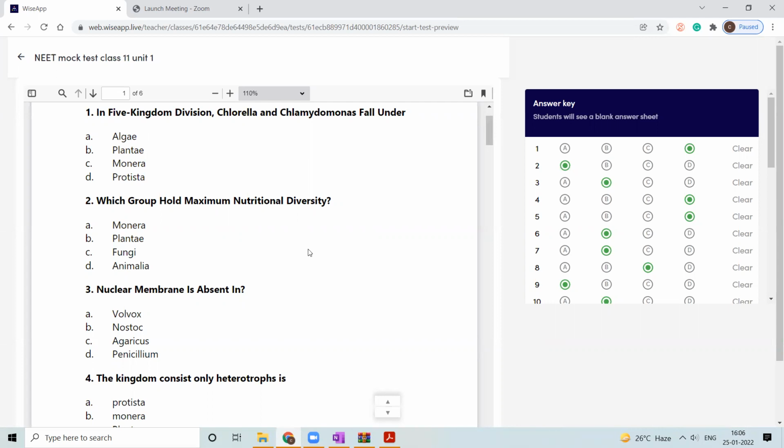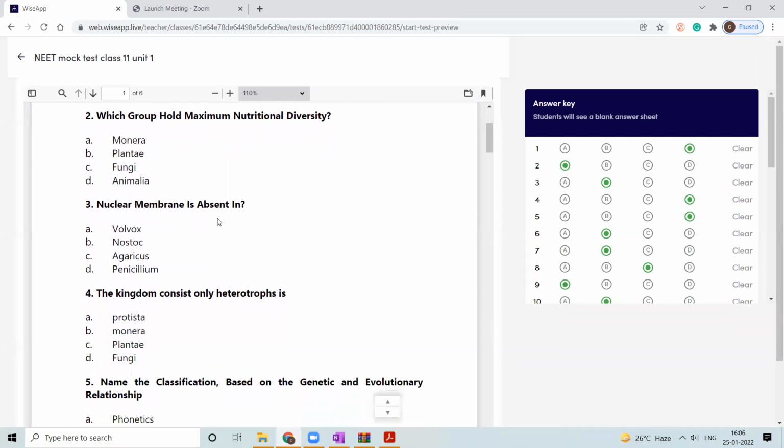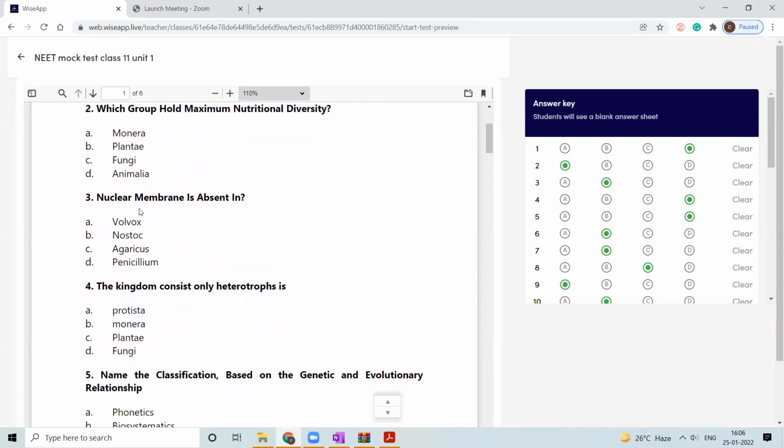Which group holds the maximum nutritional diversity? That is Monera, the bacteria, which possess a variety of metabolisms and nutrition types, from autotrophic to heterotrophic. Again, that is divided into chemoautotrophs and heterotrophs. So that is Monera.